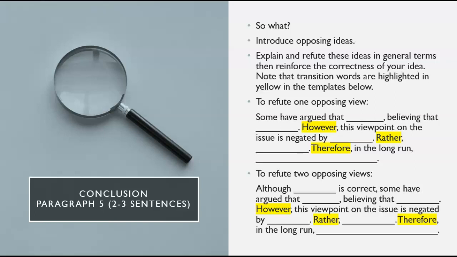In the conclusion, you want to think of yourself as answering the question, so what? So what does this claim mean or have to do with anything larger, any other larger ideas? If you have any opposing ideas or counter arguments, this is a great place to bring them up. But remember, when you're bringing up those counter arguments, you're raising them so that you can explain them and refute them in order to reinforce the correctness of your paper's claim or your general idea. You don't want to have new concepts or new counter arguments in your conclusion that you just leave hanging, because then you're going to unmake the strength of your entire paper.